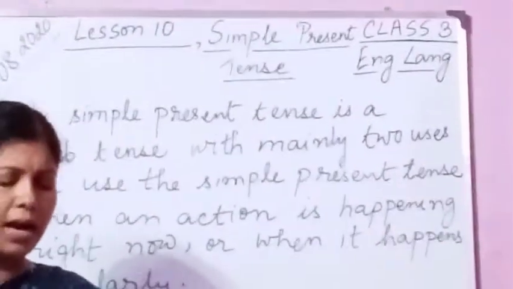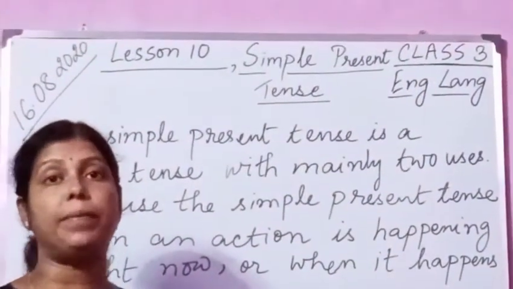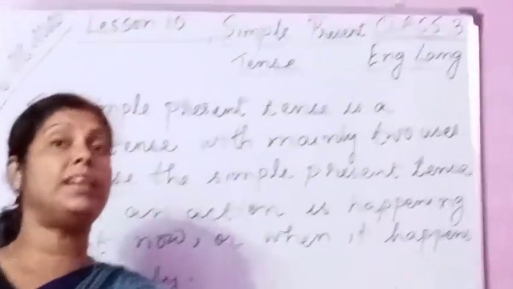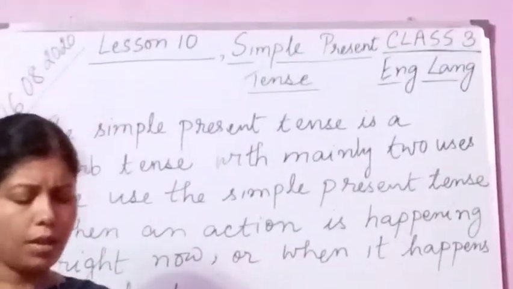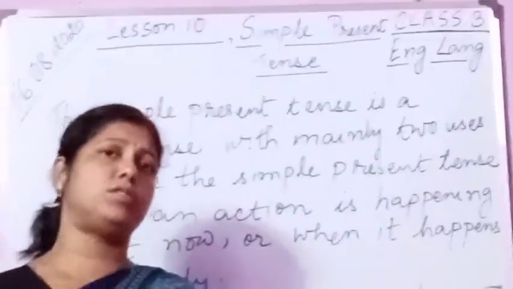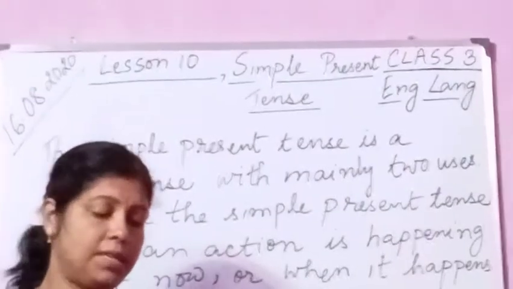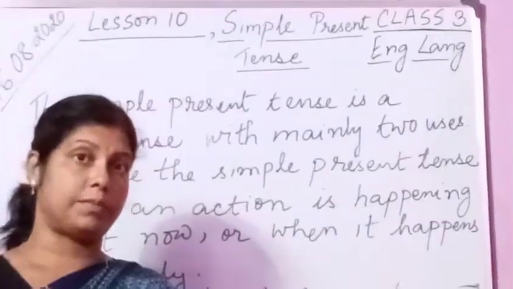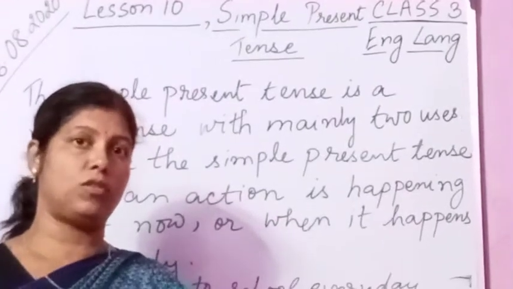I wash my car on Sundays. And one thing you have to keep in mind, please see the verb in the sentence. You have to see the verb in the sentence, which tense it is in. That also you have to see, okay? The sun sets in the west. Here, please see the verb sets. Here you see the sun is the third person, so we are using sets, okay?